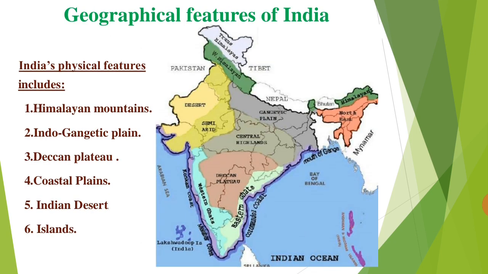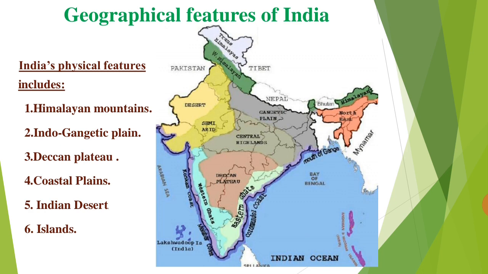Now let us study our geographical features in detail. First, let us know the importance of geographical features. The geographical environment has influenced every country and people in the world. There is an intimate relationship between human life and environment. Hence, it is necessary to learn about the geographical environment in order to know about human history.